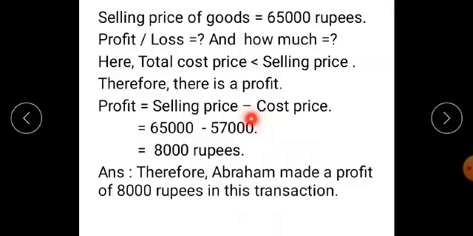Student, here you have to write down the formula: profit is equal to selling price minus total cost price is equal to 65,000 minus 57,000 is equal to 8,000 rupees. Final answer. Therefore, Abraham made a profit of rupees 8,000 in this transaction.